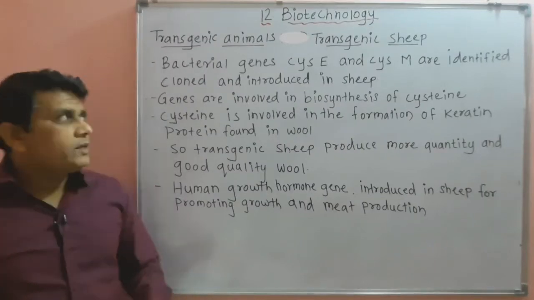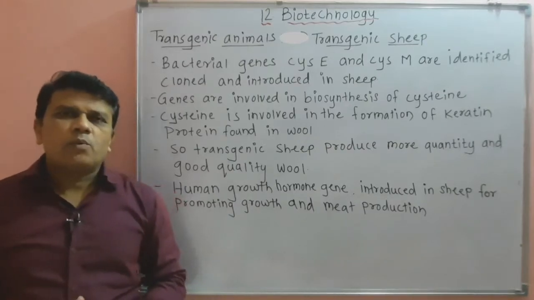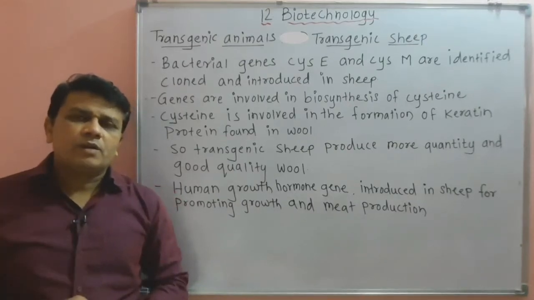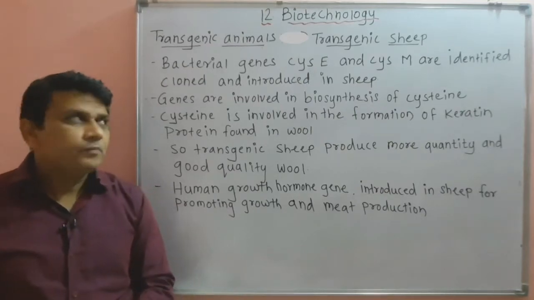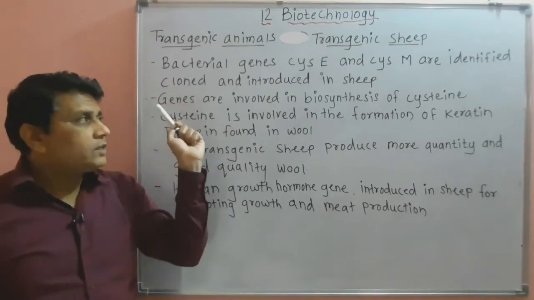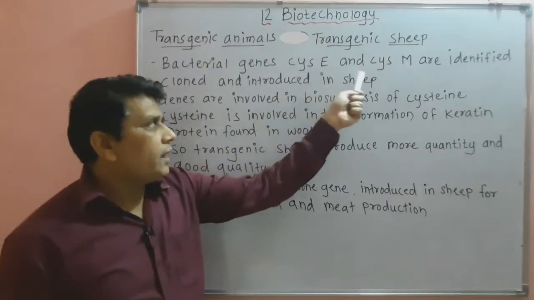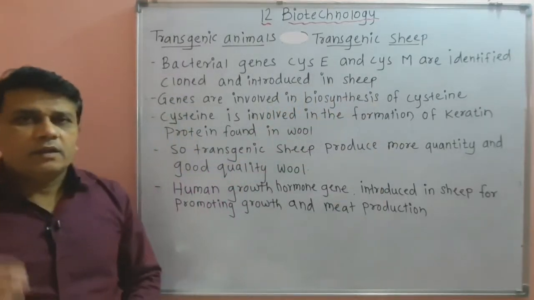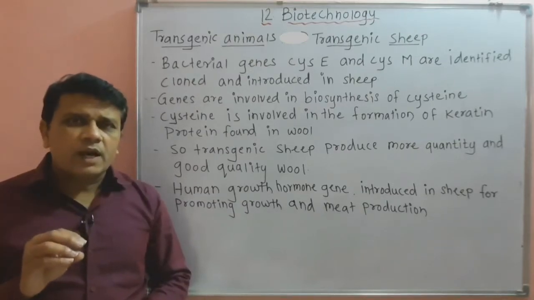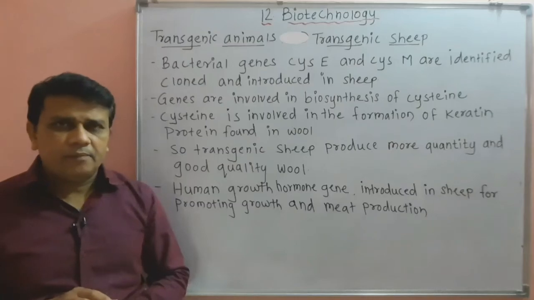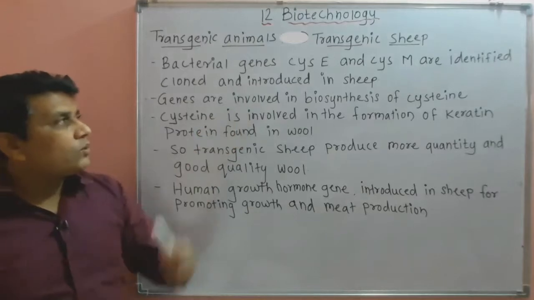Then the next topic is transgenic sheep. Now you know that transgenic animals are produced by the introduction of desired gene with the help of recombinant DNA technology. So in transgenic sheep, the bacterial genes, that is cis-E and cis-M, are introduced. So initially these genes are identified from the bacteria, then they are cloned and then introduced in the